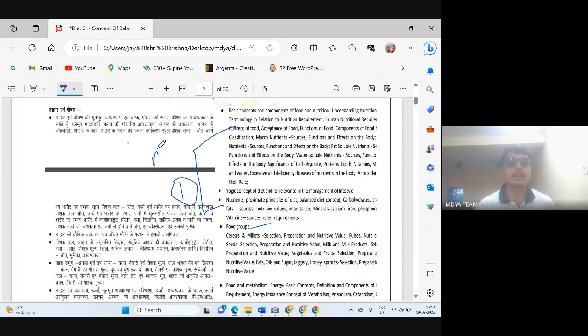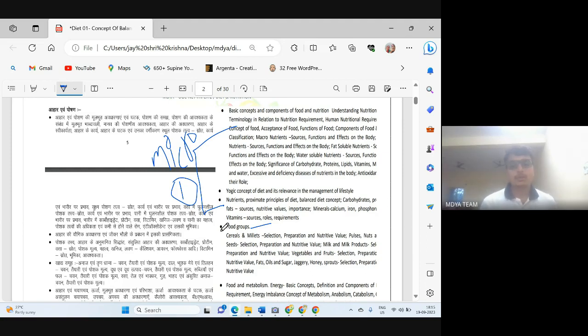Sorry, I don't have a digitizer today. From tomorrow, I will use a digitizer, so it won't be any problem. This is microbiology of food, like carbohydrate, protein, fat, what is metabolism of carbohydrate, what is metabolism of protein, what is metabolism of fat. We will read all this in our first unit and third unit.